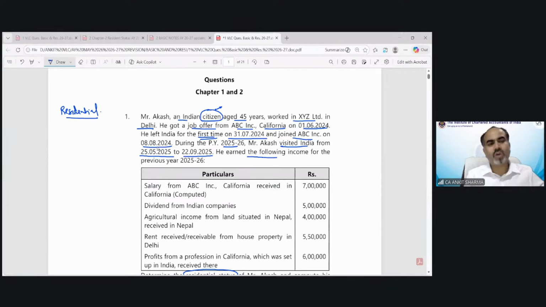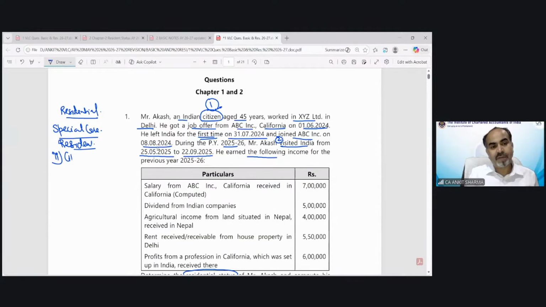I was going to solve this question on a separate whiteboard, but because we have space over there and you can read the question and it is not a very huge solution, we can solve it over here. Now you can see that it's an Indian citizen, so a special case is applicable for the purpose of finding out the resident. Why is it applicable? Because it's a citizen of India going outside India for a job permanently and now coming to India for a visit. So we have to apply the second special condition.